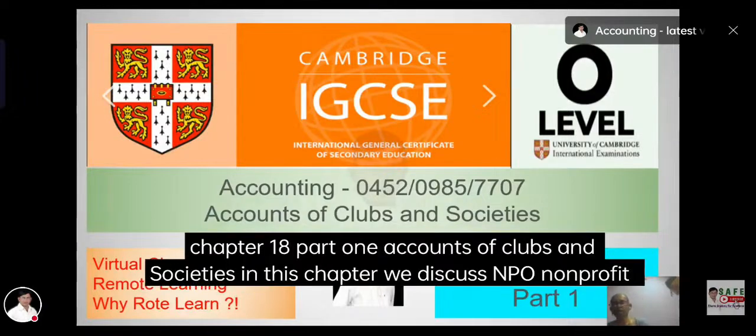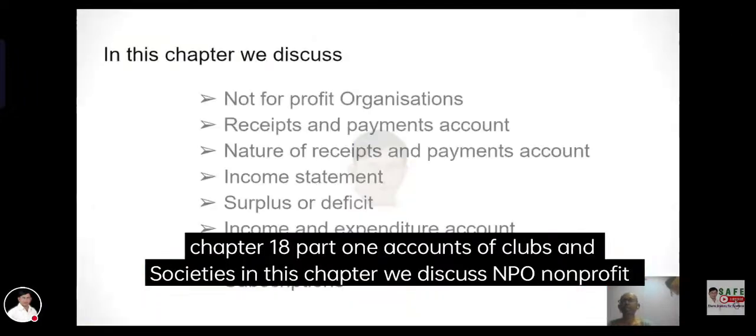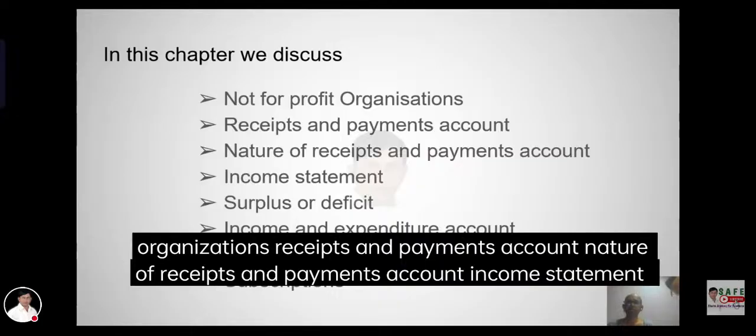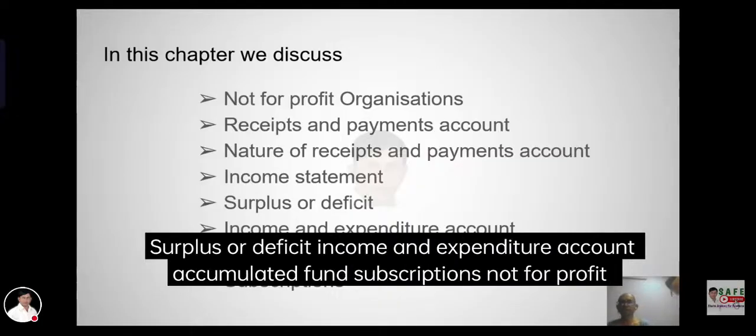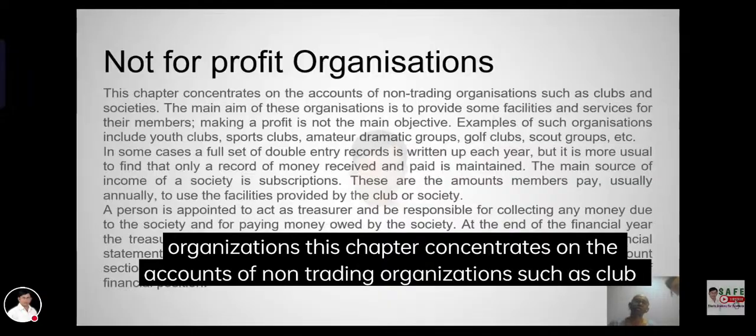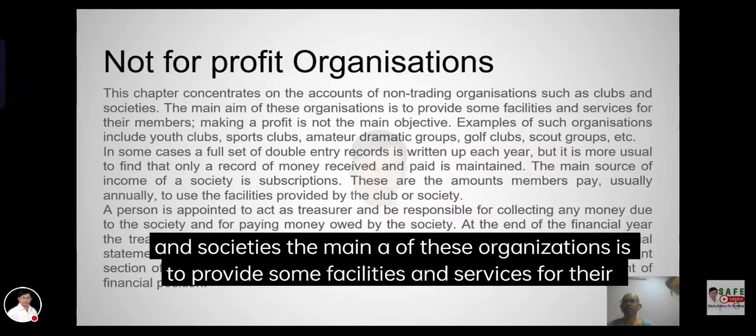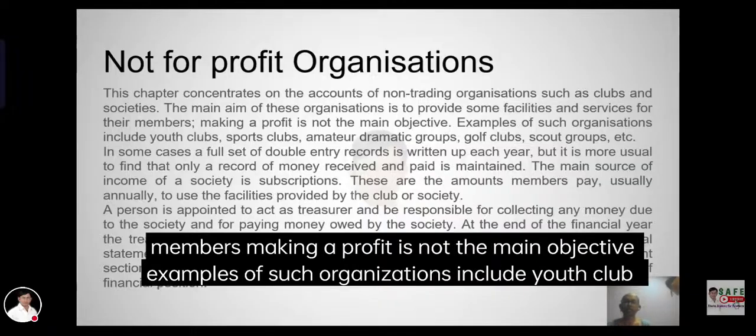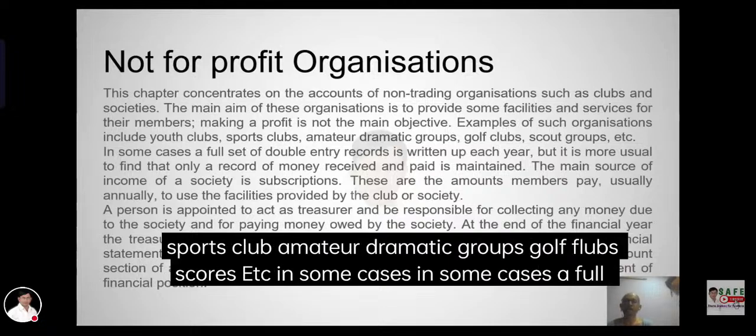Chapter 18, Part 1, Accounts of Clubs and Societies. In this chapter, we discuss NPO, non-profit organizations, receipts and payments, nature of surplus account, income and expenditure account, accumulated funds, subscriptions, not-for-profit organizations. This chapter concentrates on the accounts of non-trading organizations such as clubs and societies. The main aim of these organizations is to provide facilities and services for their members. Making a profit is not the main objective. Examples include youth clubs, sport clubs, amateur dramatic groups, golf clubs, scouts, etc.